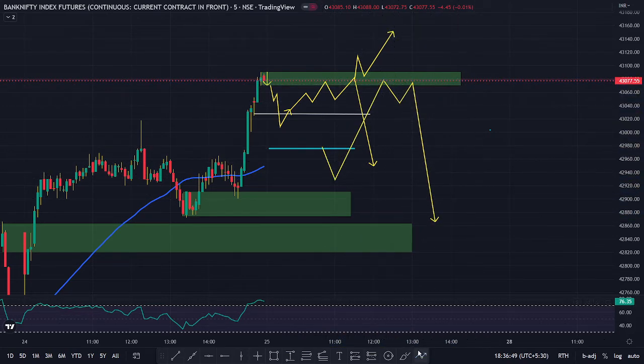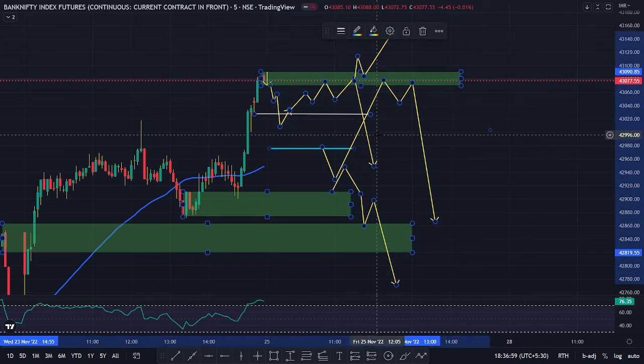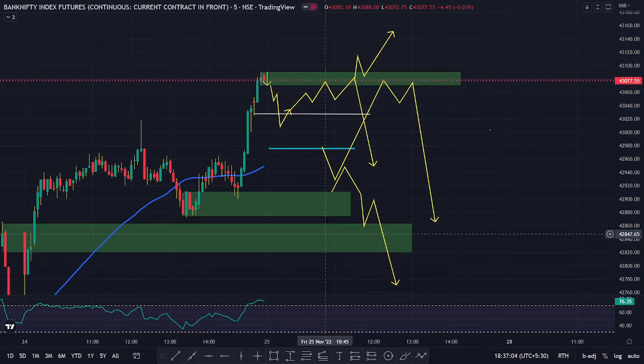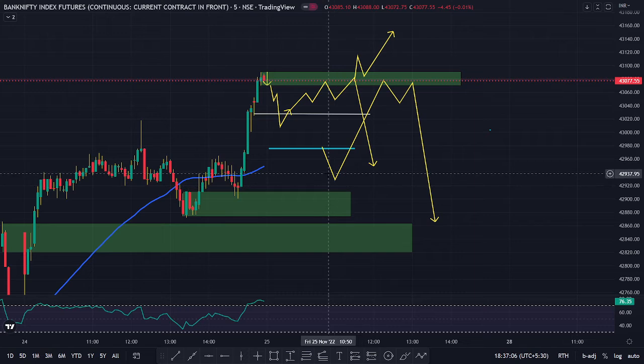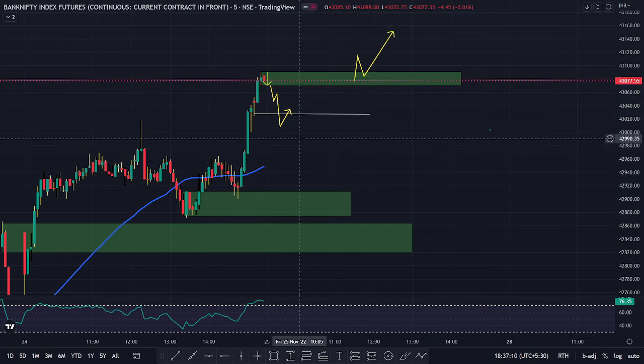If it taps this supply block, as usual, push up, retracement and higher, or push down, retracement and lower. So these are the things which will be happening in the market pretty much all day long. Let me just clear it up to keep it neat for you all. So these are the only things which can be happening.